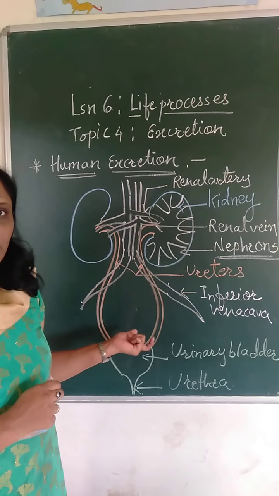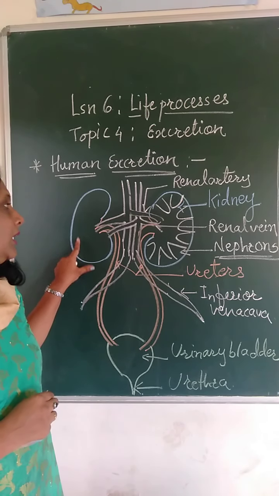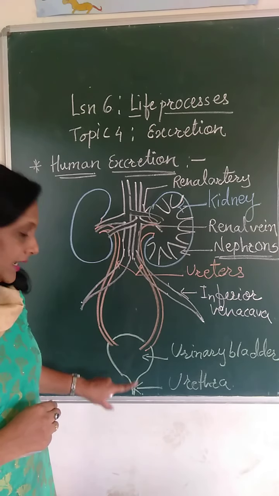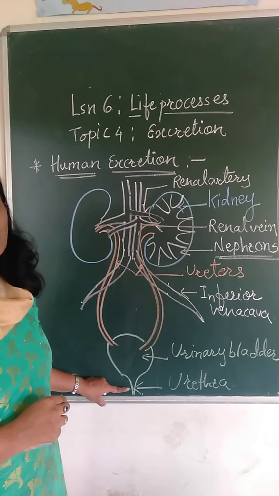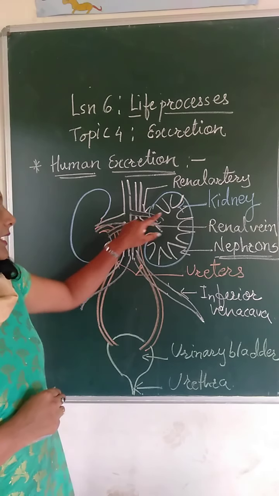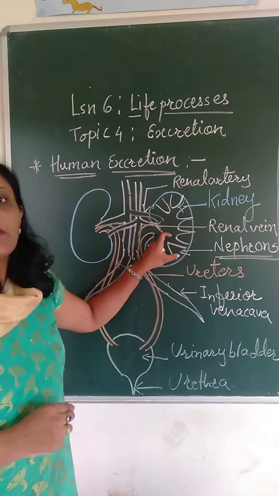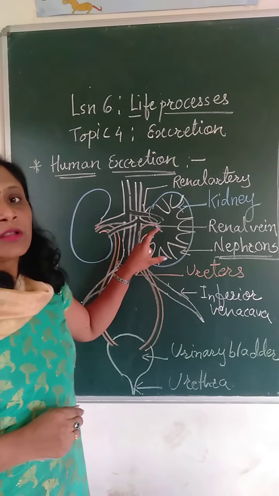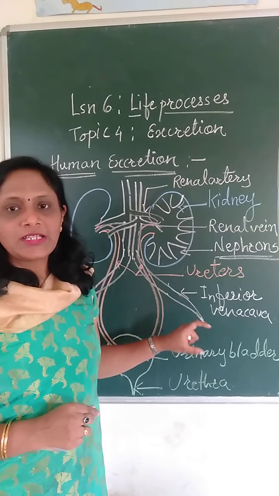We will revise it one more time. It has a pair of kidneys, then the ureters, then the urinary bladder, and then the urethra. These are the organs involved in the process of human excretion. The urine formation takes place in the kidneys. Inside the kidneys, the functional unit of the kidney is present, which is called the nephron, and this nephron brings about the filtration of the blood.